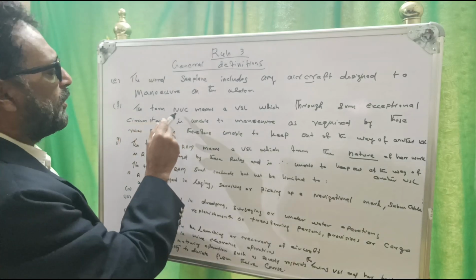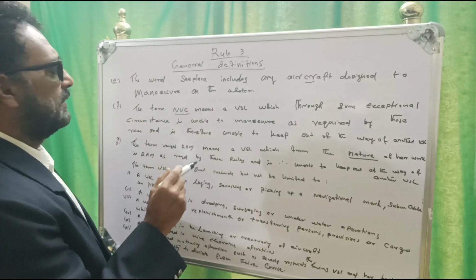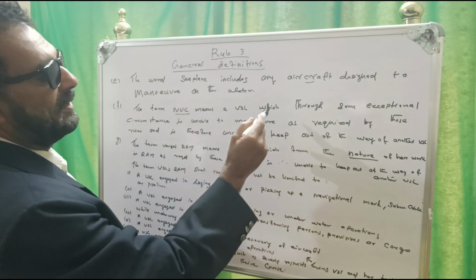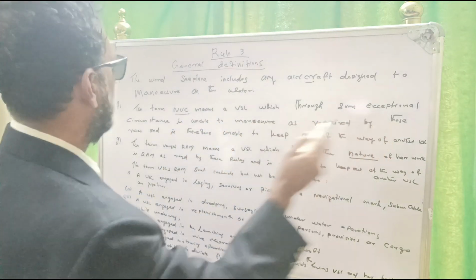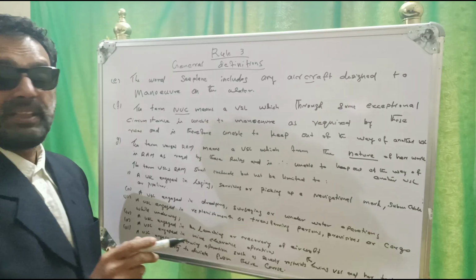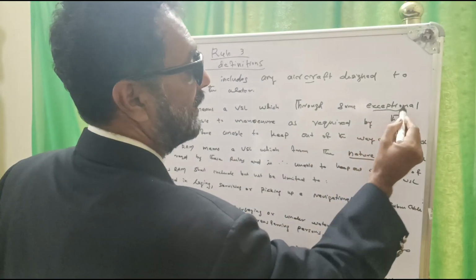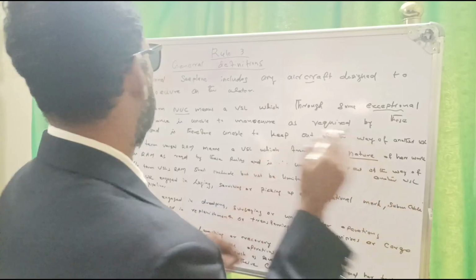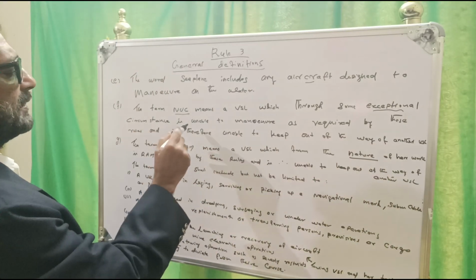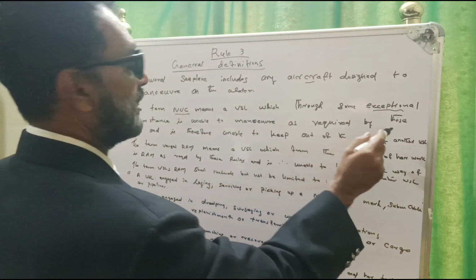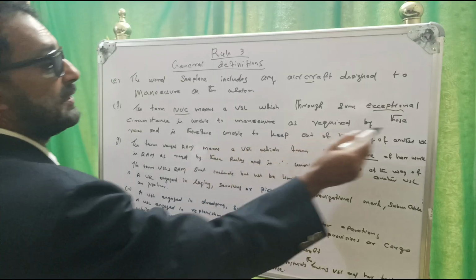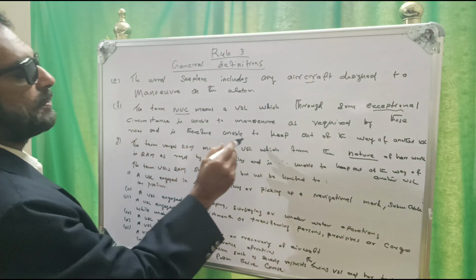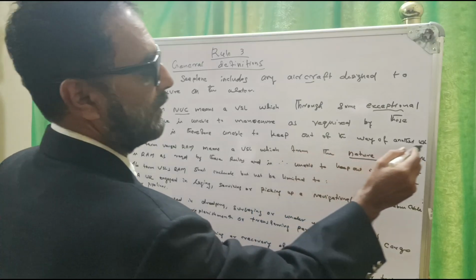The term not under command vessel. The term not under command means a vessel which through some exceptional circumstances, exceptional, not ordinary, some difficult, peculiar circumstances, is unable to maneuver as required by these rules. By these rules means this rule of the road, as required by these rules, and is therefore unable to keep out of the way of another vessel.